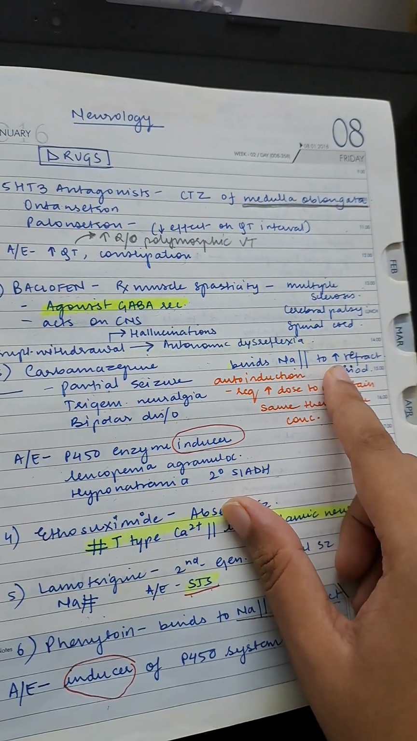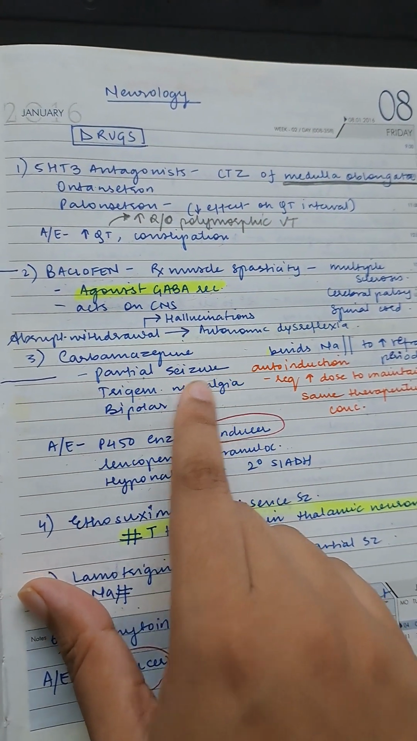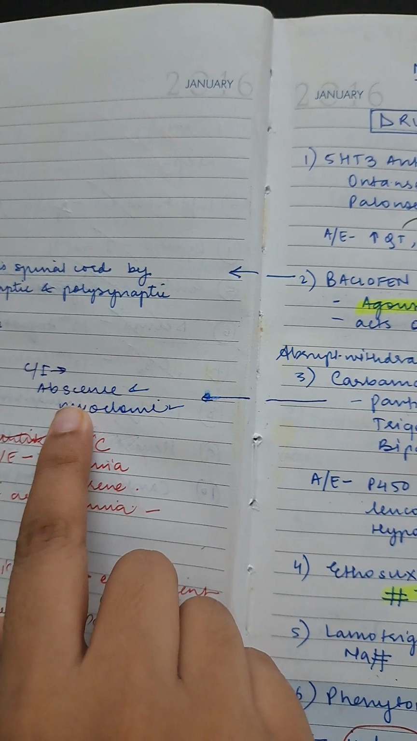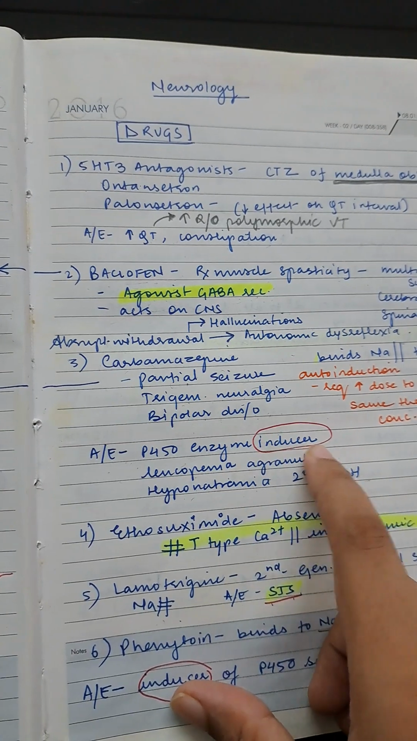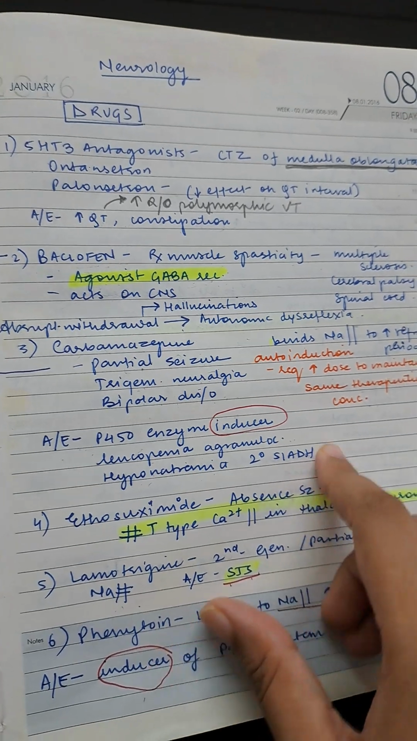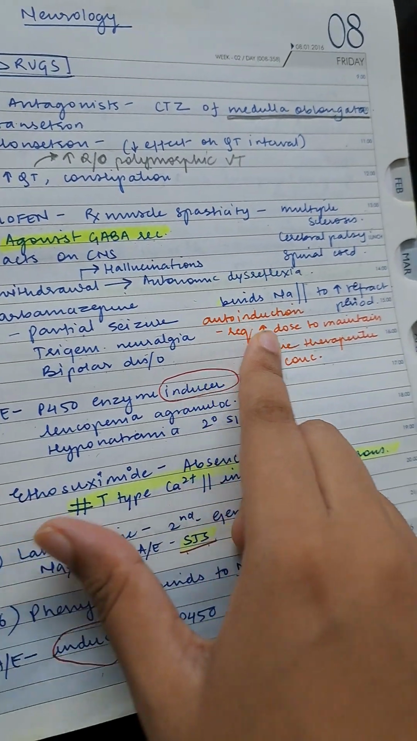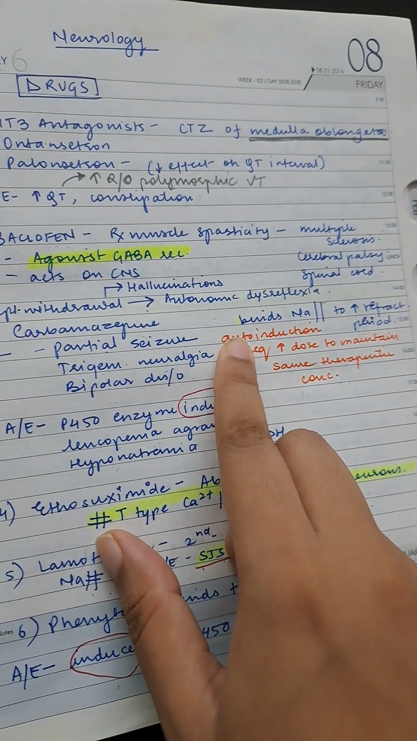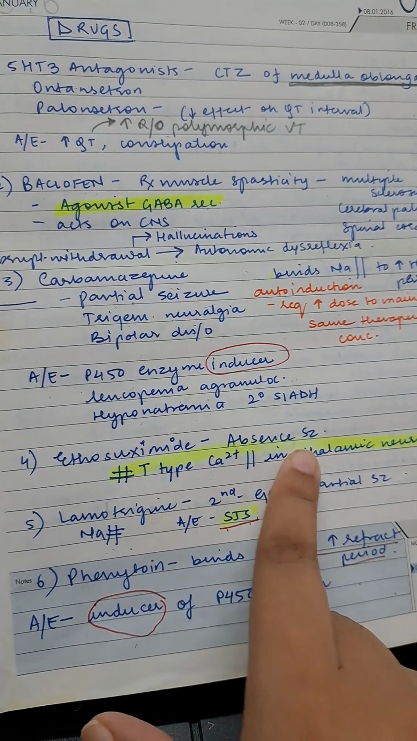Carbamazepine binds to the sodium channel to increase the refractory period. Okay? Now, it is used in partial seizures, trigeminal neuralgia, and bipolar disorder, and is contraindicated in absence and myoclonic seizures. Adverse effect is that it is a P450 enzyme inducer. It causes leukopenia or agranulocytosis, and hyponatremia secondary to SIADH. Important thing is autoinduction. This requires an increase in the dose to maintain the same therapeutic concentration because it auto-induces itself. Okay? Now we come to ethosuximide, which is used in absence seizure.